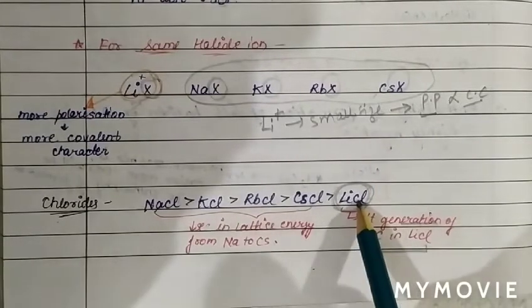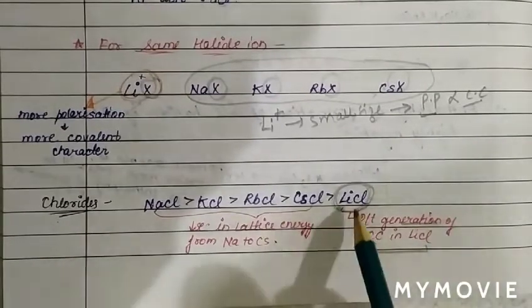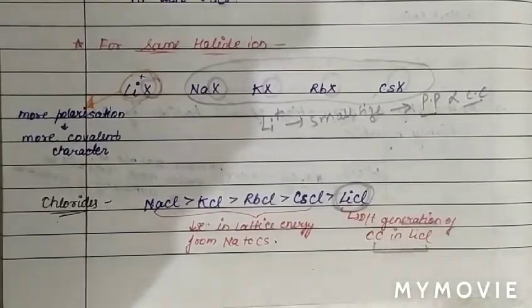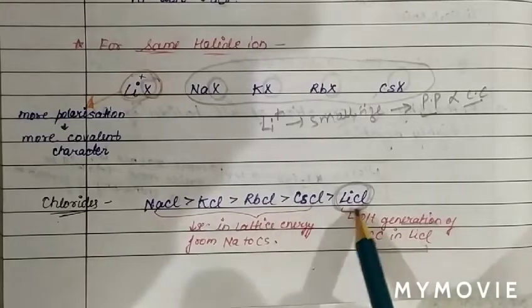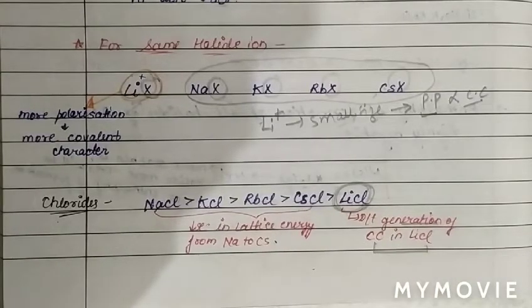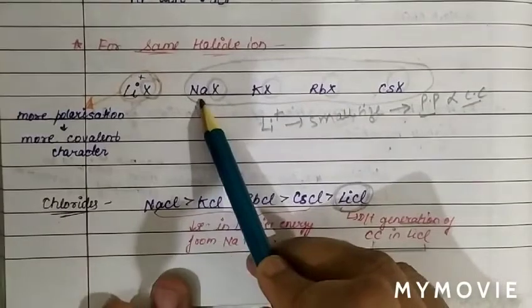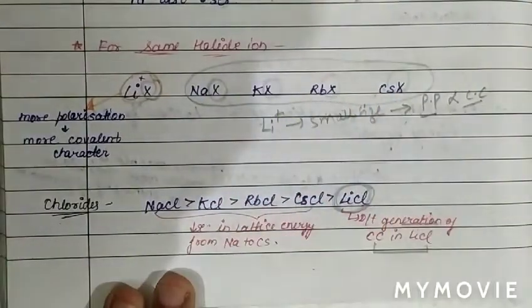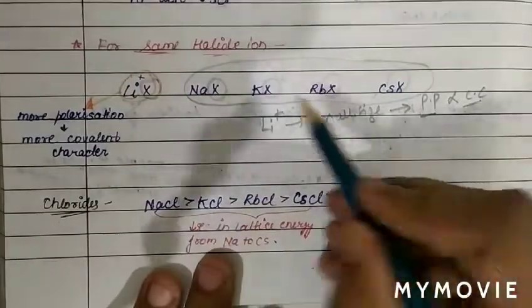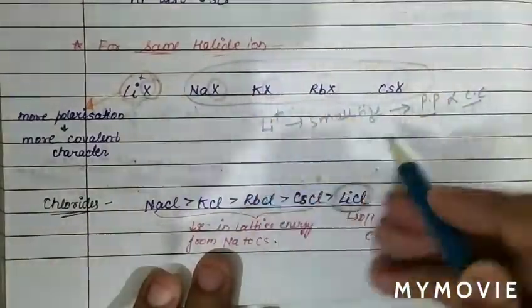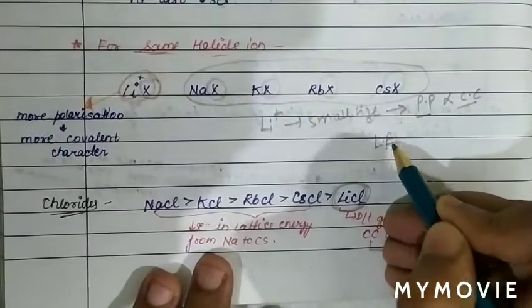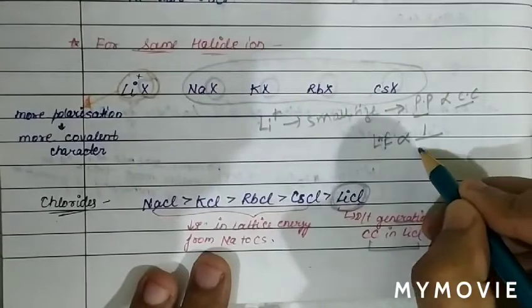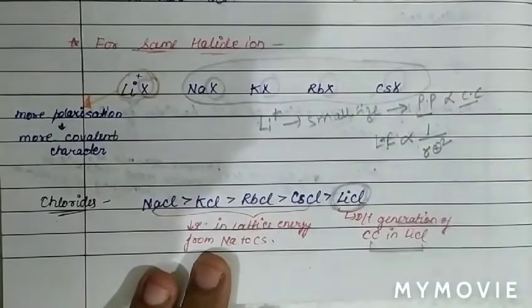So basically the ionic character is least, so lattice energy is least for LiCl due to generation of covalent character. So lithium chloride will come last. Now compare the sodium halide, potassium halide, rubidium halide and cesium halide. See, in this case the size of anion is the same and the product of charge is also the same. So basically in this case lattice energy varies inversely proportional to the radius of cation square.